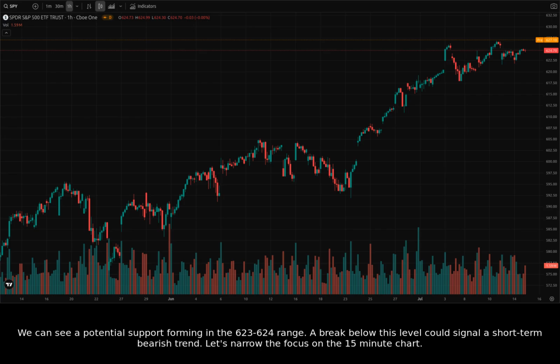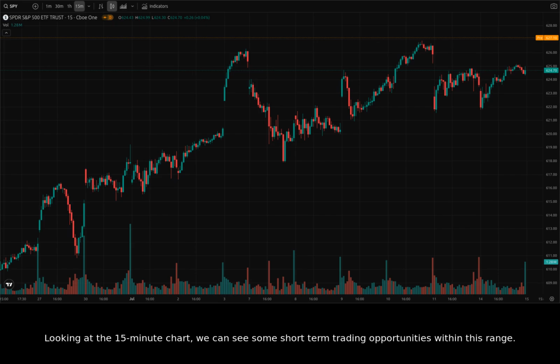We can see a potential support forming in the 623 to 624 range. A break below this level could signal a short-term bearish trend. Let's narrow the focus on the 15-minute chart. Looking at the 15-minute chart, we can see some short-term trading opportunities within this range.